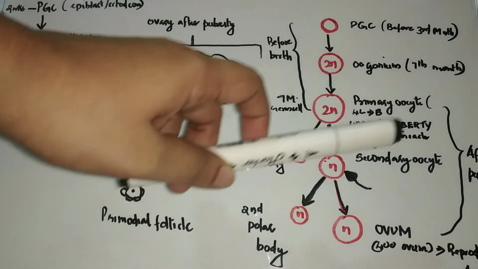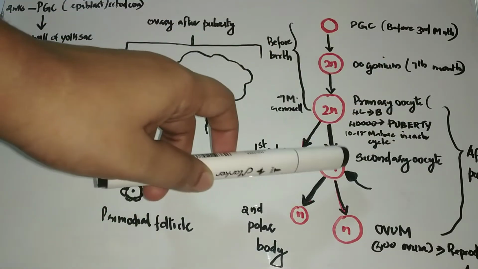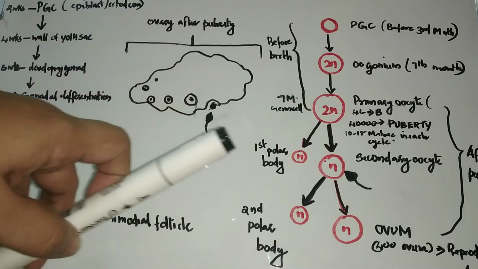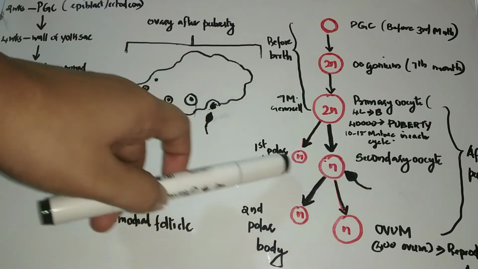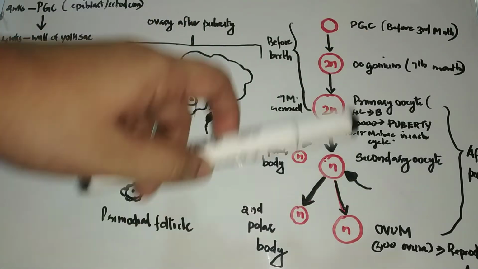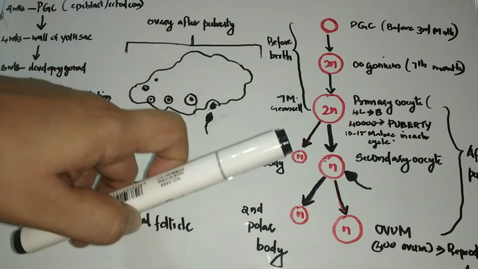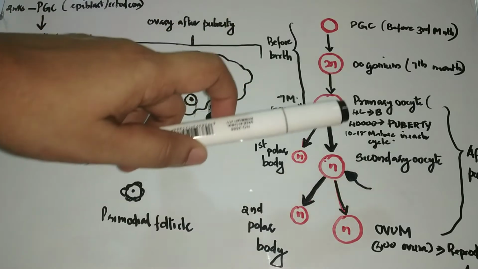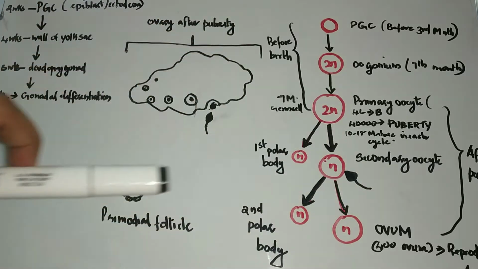So this results in the formation of two unequal daughter cells. That is, the cytoplasm is unequally shared between the two daughter cells. Also, this division results in the halving of the chromosomes. That is, the diploid chromosomes become haploid. That is, 2n becomes n in number.